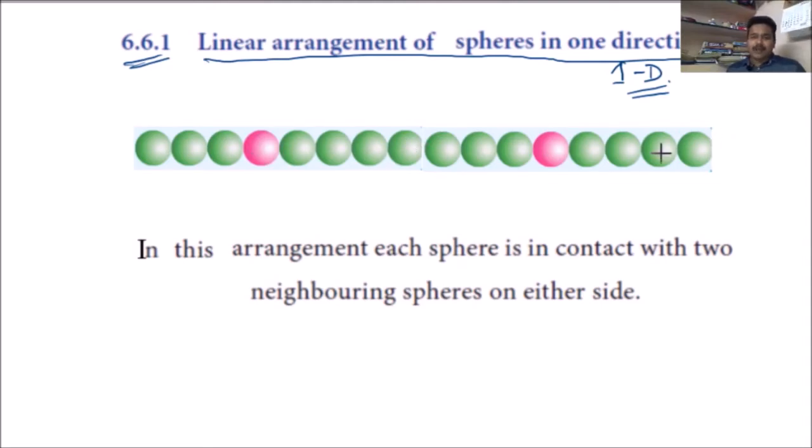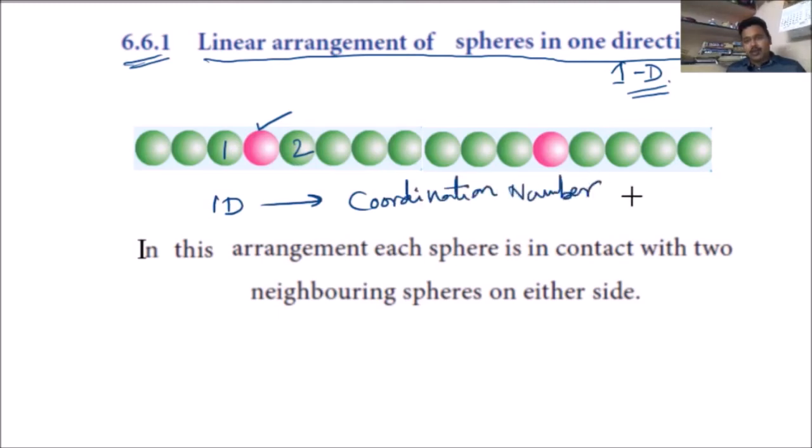What is important here is when you are taking any atom, it is in contact. See, the pink color atom I am taking, it is in contact with how many other atoms? 1 and 2. So in one dimensional, what you have to learn is the coordination number, which will be 2. Don't ask me that here only one side is there and the other side nothing is there.